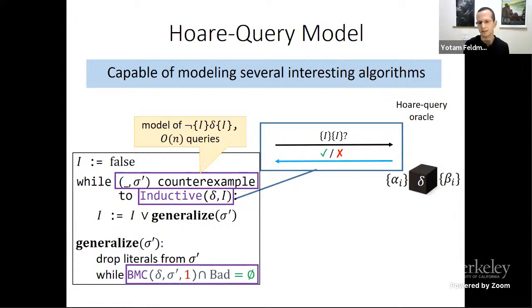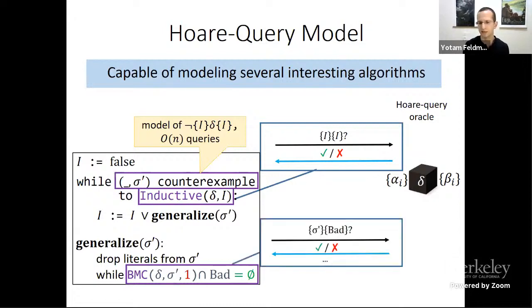The point is that we can implement inductiveness queries in the WholeQuery model, and this check is a whole query where crucially the precondition and postcondition are not the same.